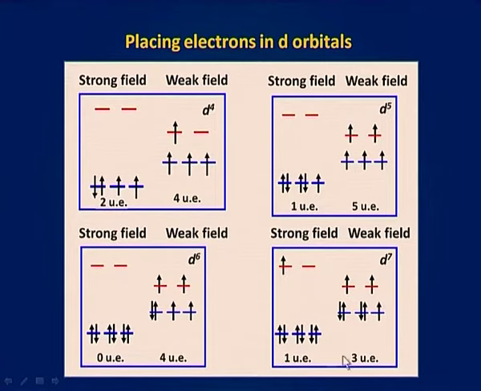This can be shown with the help of this picture: for electronic configurations d4, d5, d6 and d7, the distribution of d electrons in strong field and weak field is different in the t2g and eg sets of orbitals, and therefore, the number of unpaired electrons is also different for strong field and weak field ligands.